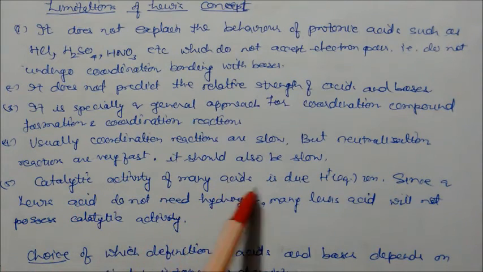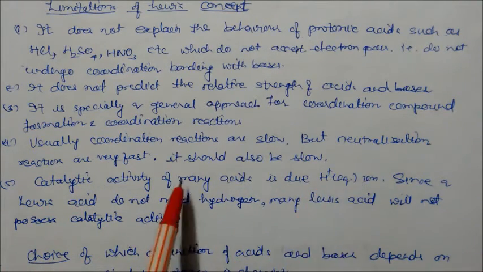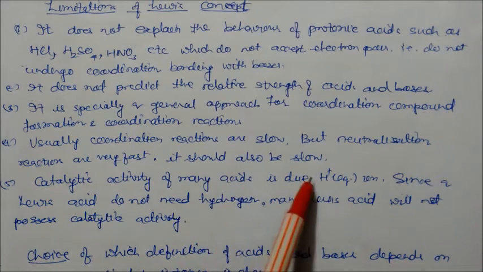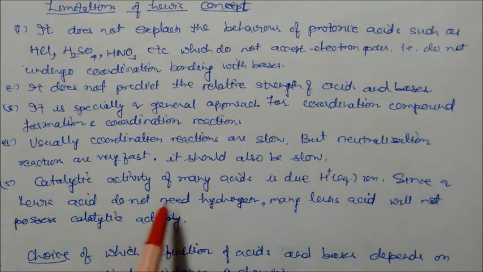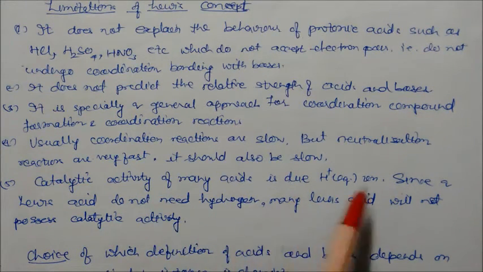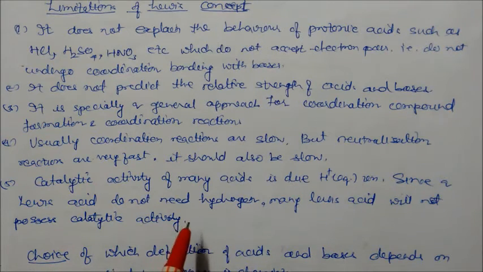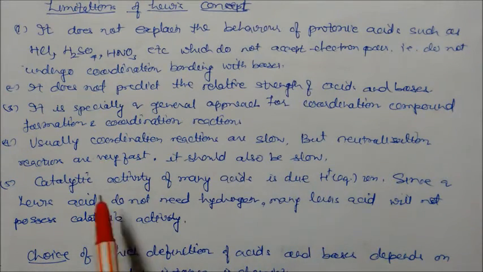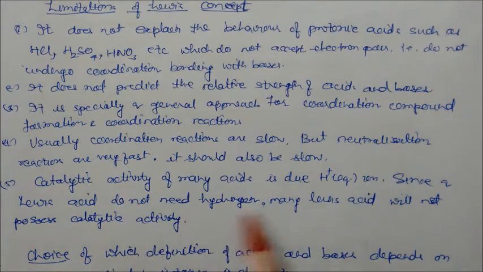Catalytic activity of many acids is due to the hydrogen ion. Many reactions in acid are due to only the H plus ion. And Lewis acids do not require hydrogen. So Lewis acids will not possess catalytic activity, but this is wrong, since Lewis acids do possess catalytic activity. The things are totally different, because the catalytic activity comes from giving H plus ion, but a Lewis acid has no hydrogen. So this is totally a wrong concept.